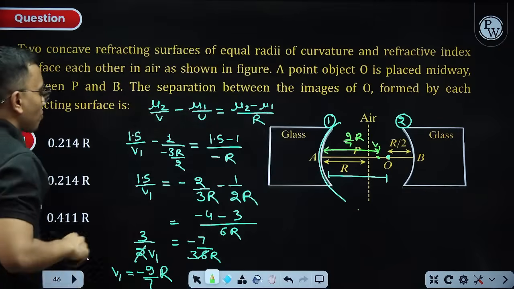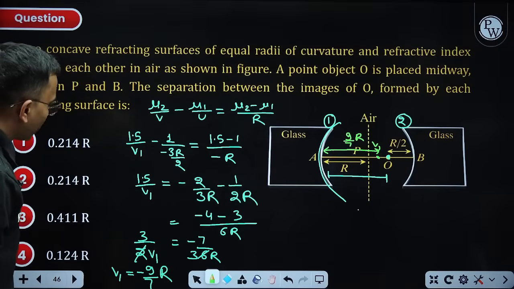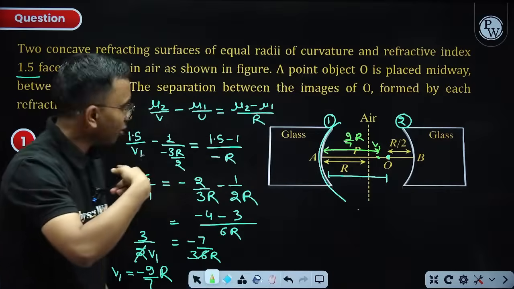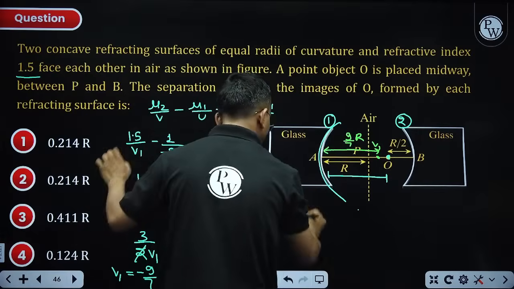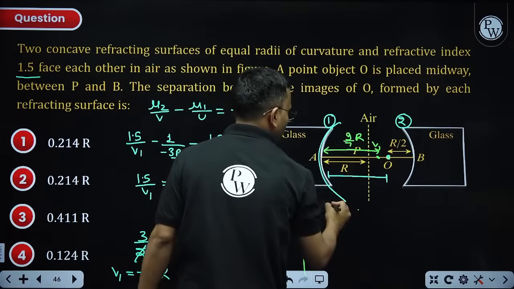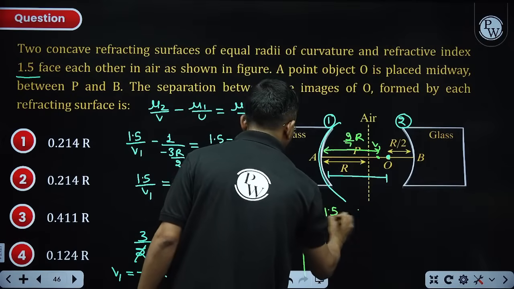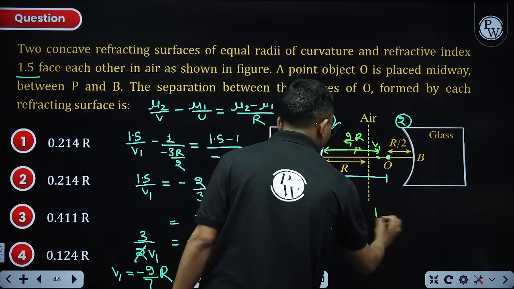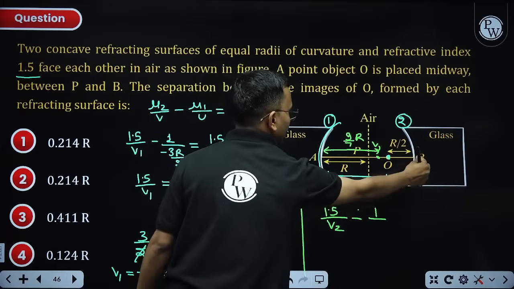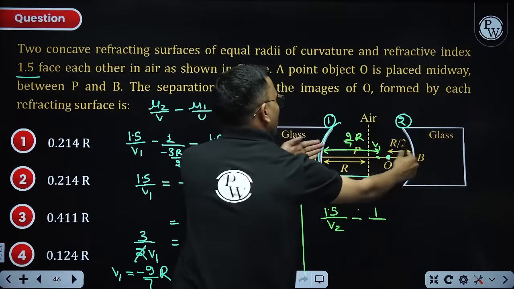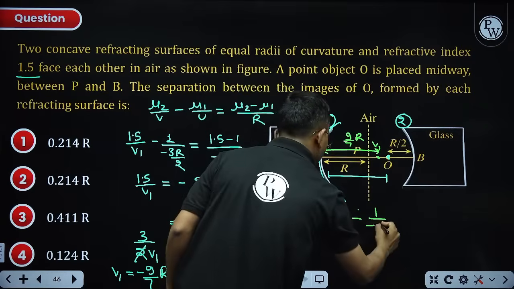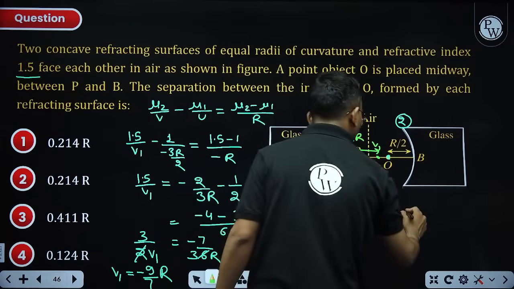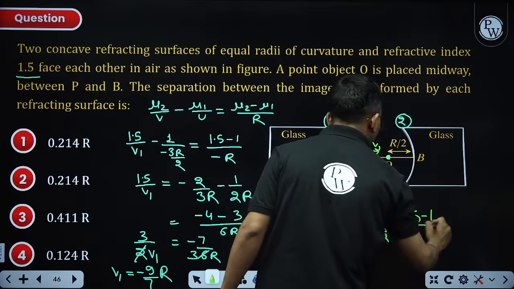Okay. Now I need V2 also, due to the second surface. Again use the same formula. Mu2 is 1.5, so 1.5 by V2 minus mu1, which is 1, divided by U, in the direction opposite to the direction of the ray, minus r by 2, equals mu2 minus mu1, 1.5 minus 1, divided by r.